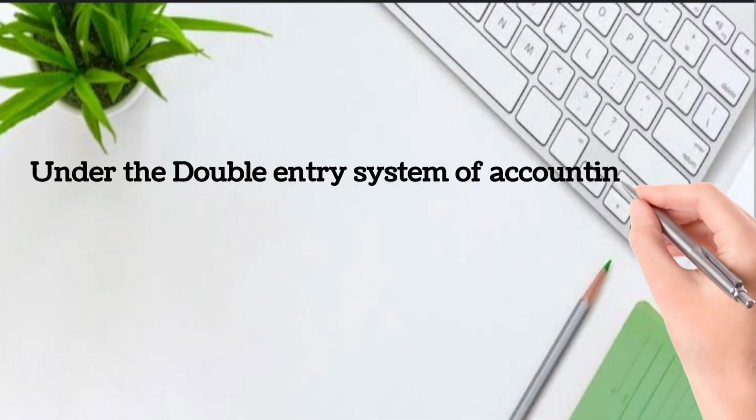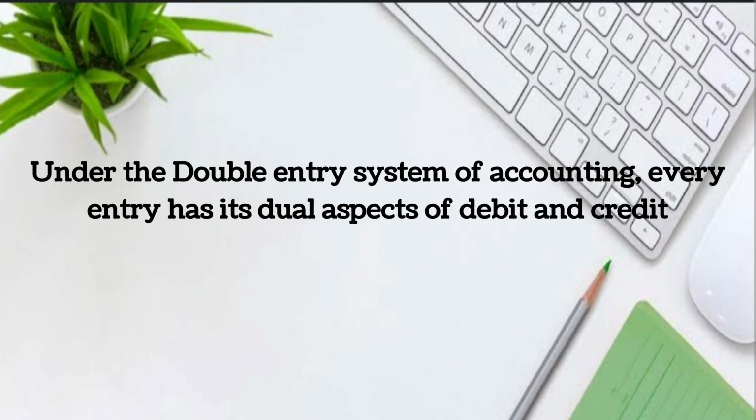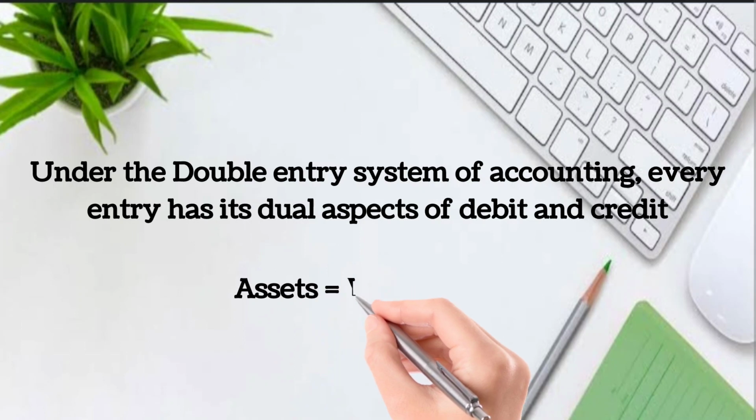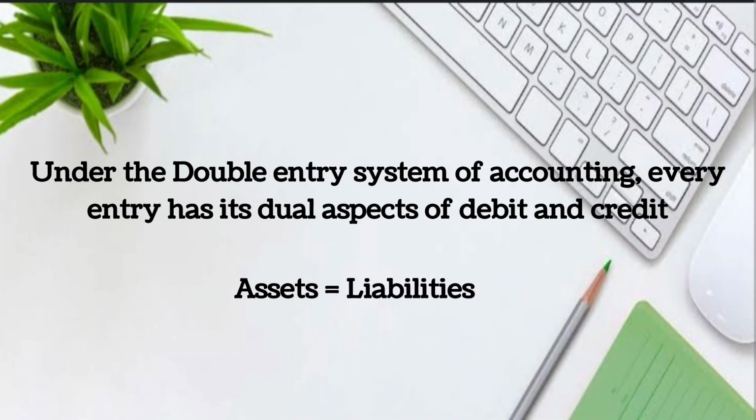Next comes the double entry system. It is the scientific system of accounts that are followed all over the world, and it was developed by Luca Pacioli of Italy in 1494. Under the double entry system of account, every entry has its dual aspects of debit and credit. It means assets of the business are always equal to the liabilities of the business. That is, if we give something, we also get something in return, and vice versa.